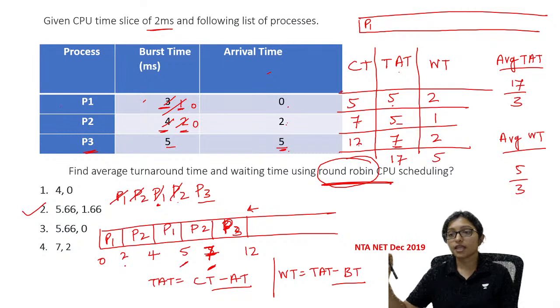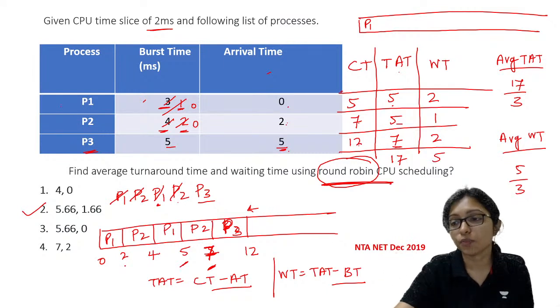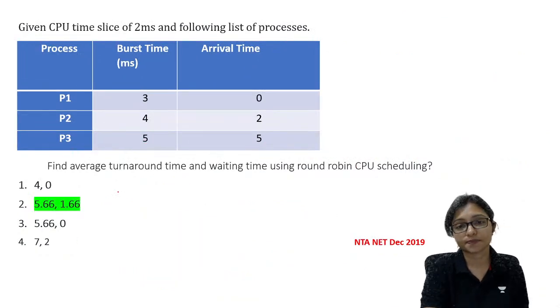round robin algorithm. This is very important algorithm. I hope it is very clear and must practice the round robin algorithm. Yes, 5 by 3 and 17 by 3.